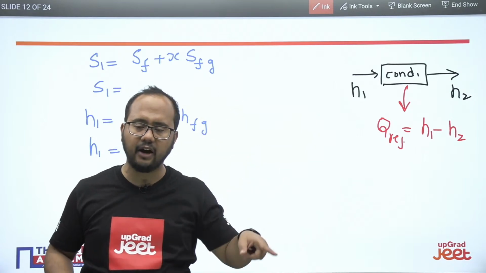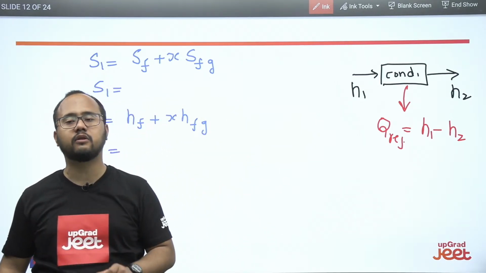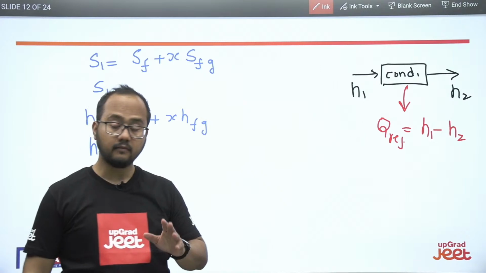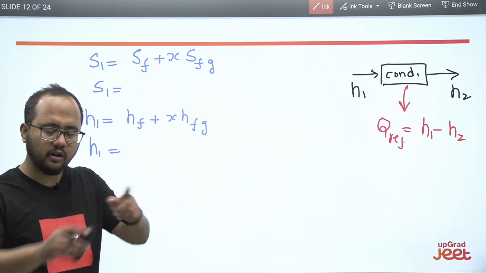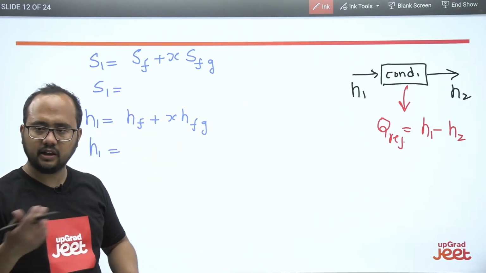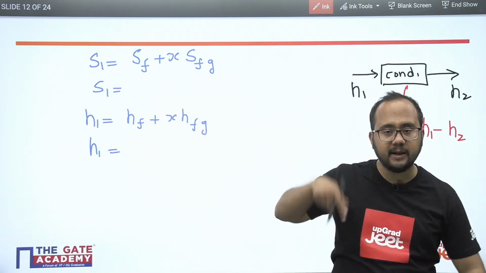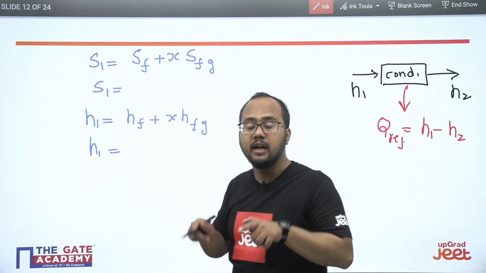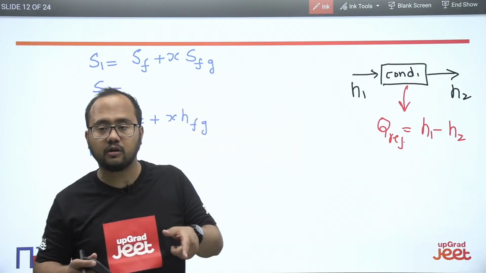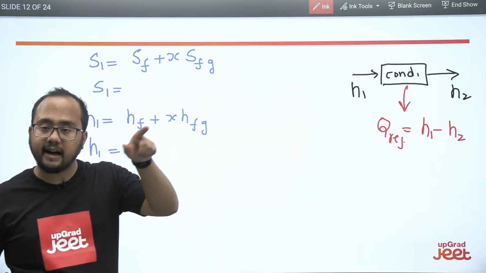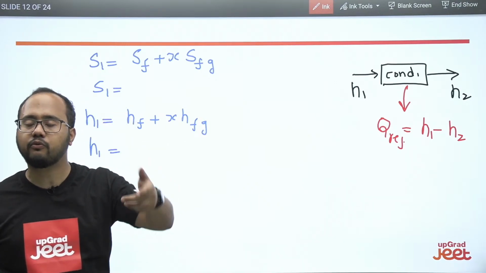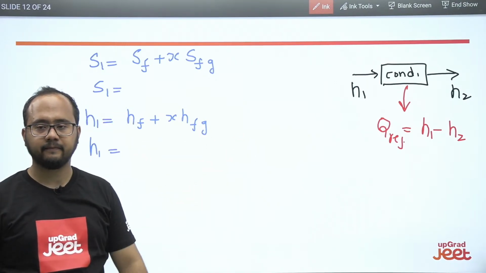So from the graph itself, you can see the different values of the properties, right? You don't have to calculate the molar chart. The molar chart is already there. If they give the chart, from that particular chart you can find the value of any property. But first of all, you should be able to identify the state. Then only you will be able to find the different properties.